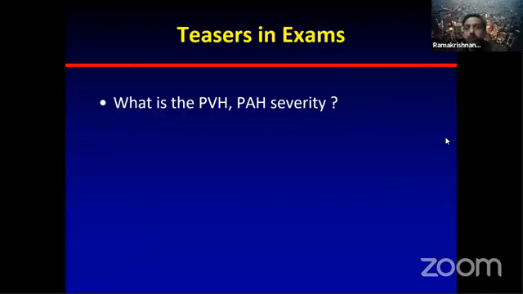For example, somebody has got a severe PH because of a mitral stenosis or mitral regurgitation. Then the PVH has to be at least moderate or severe. Without that, this amount of PH would not have happened. So you cannot say mild PVH and severe PH in a mitral stenosis case. That is not possible. This has to be a severe PVH and severe PH, even though the patient is only functional class 2. So that is how you assess PVH.